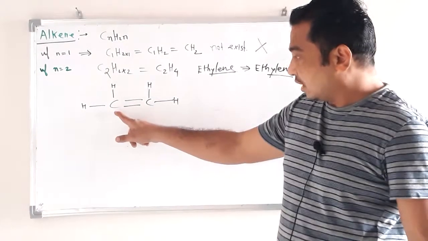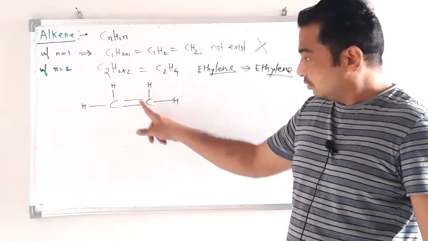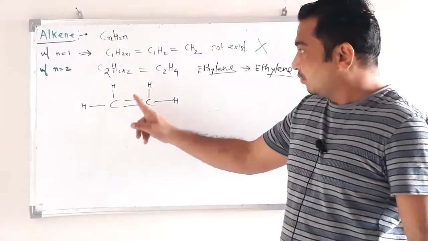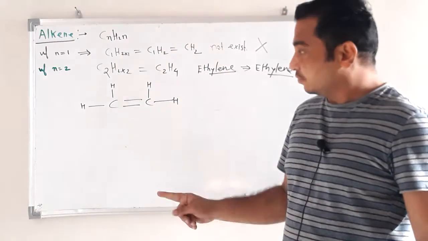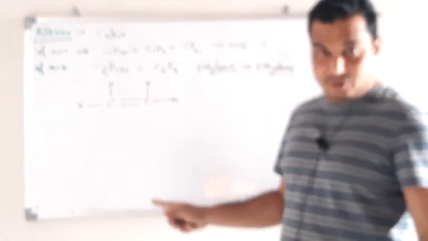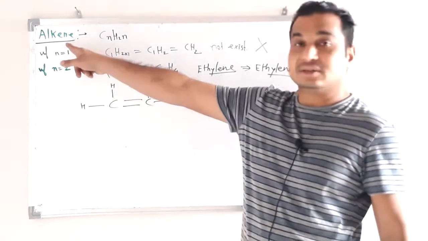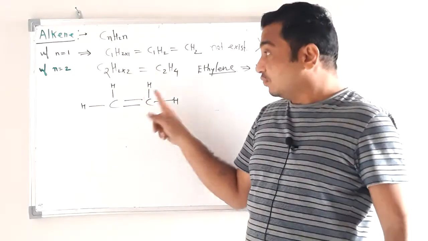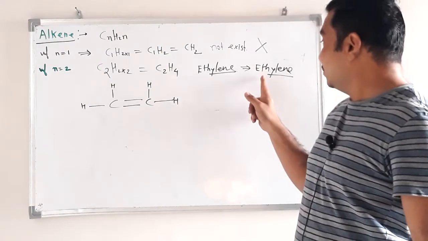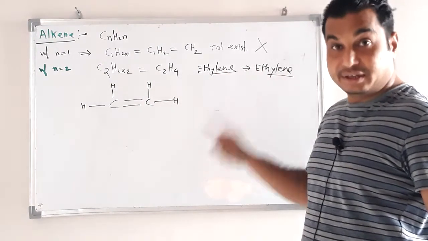See, one carbon is attached to another carbon by double bond. Double bond is there, having formula CnH2n. It is an unsaturated hydrocarbon with formula CnH2n. It means it is alkene. This is the first member of this family. Name is ethylene.